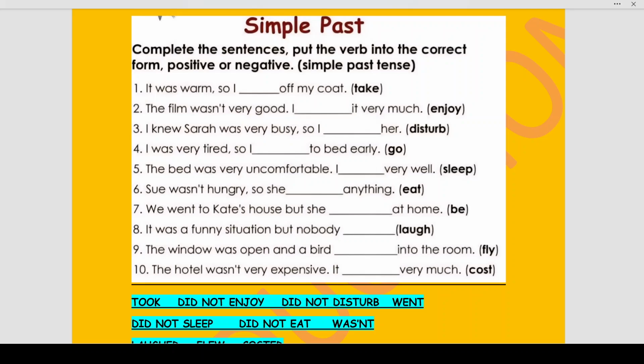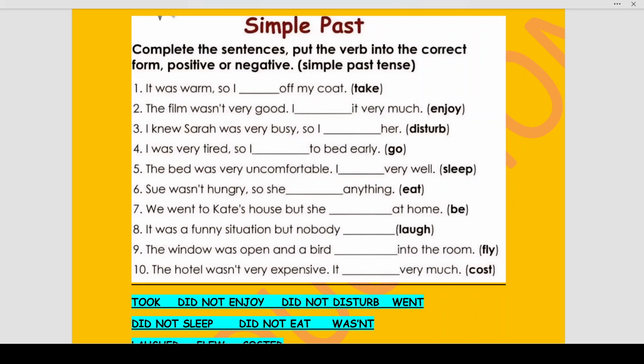Now, what do you understand by a verb? A verb is a doing word or an action word which is done by the subject in the sentence. What is the subject in the sentence? The person or the thing that we are talking about who does the action. Now, what do you understand by positive or negative? Positive means that the action done by the subject is a successful action. It is taking place. It is occurring. It is happening. But negative is it is not happening. It does not occur. It does not happen.